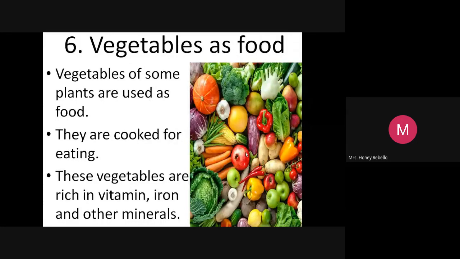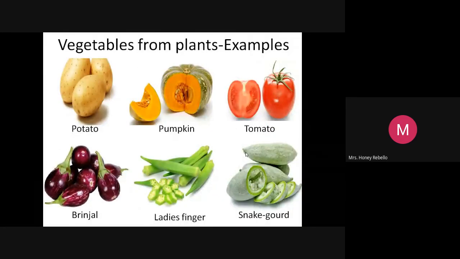Now we'll go to the next. That is an example, because all are given together. See, potatoes. I love potato. I like to eat potatoes. I think you also like to eat. With puri, chapati, you make masala out of potato. Then you'll make French fries. Now see this pumpkin.